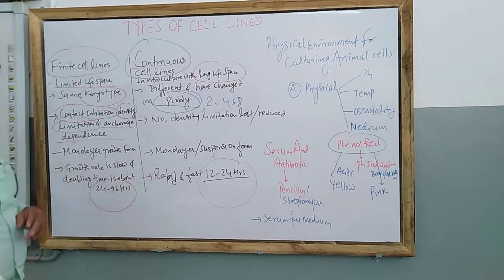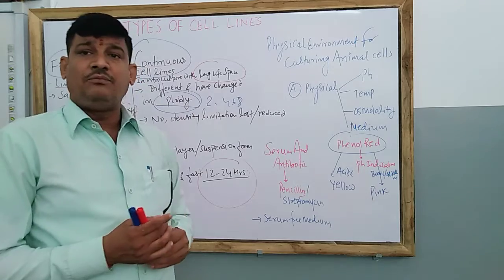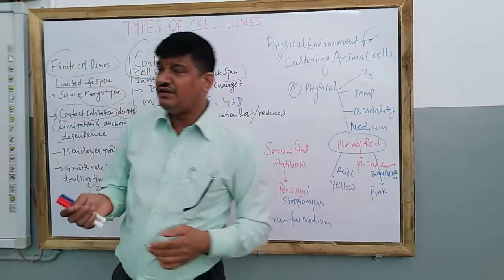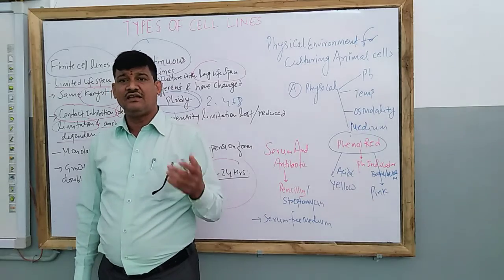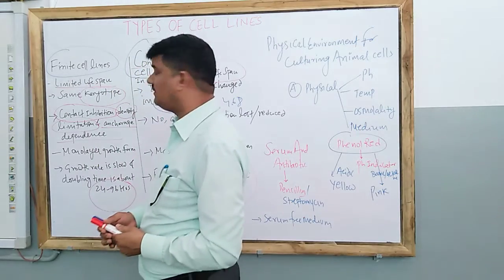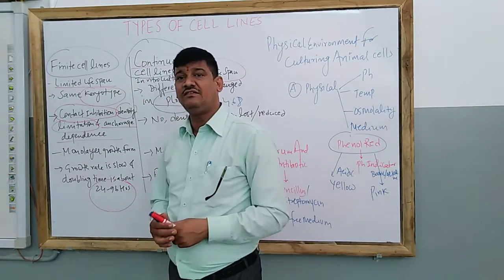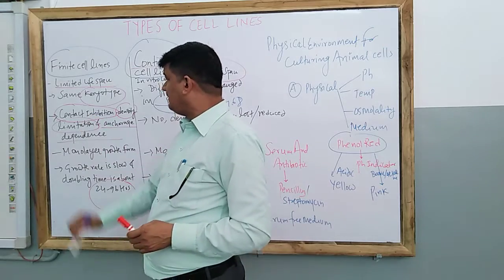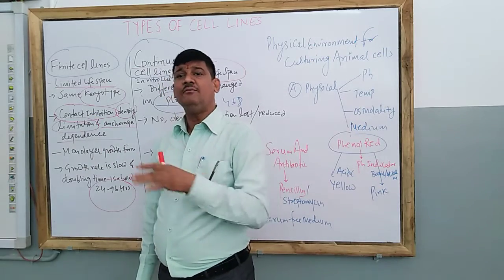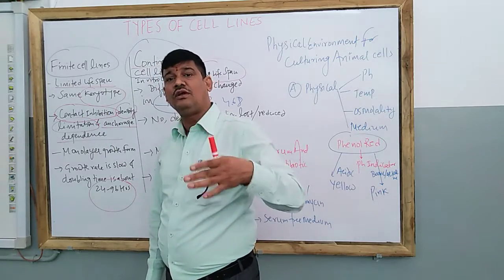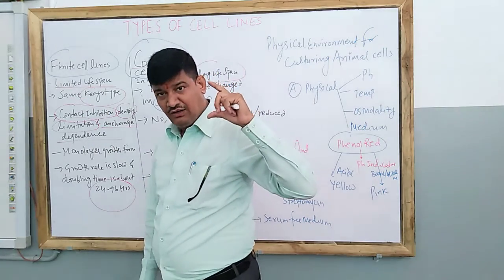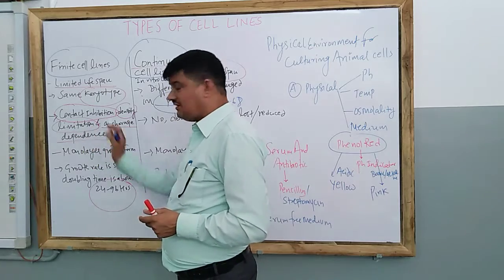Now density limitation. If you go through the population growth curve or the population density, the population of any species or any cell line depends on two things, density dependent and density independent factors. What are the factors responsible for restricting the density?